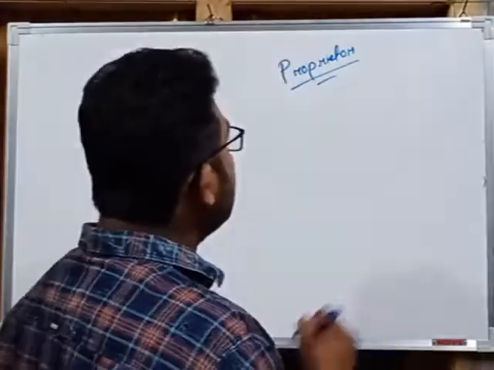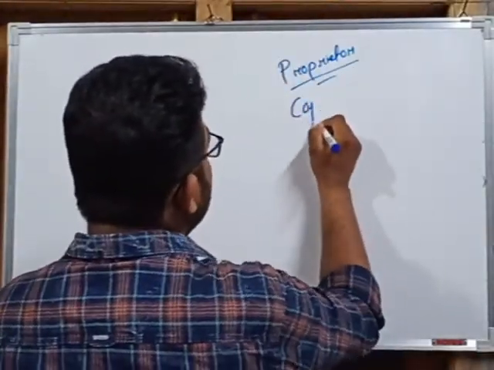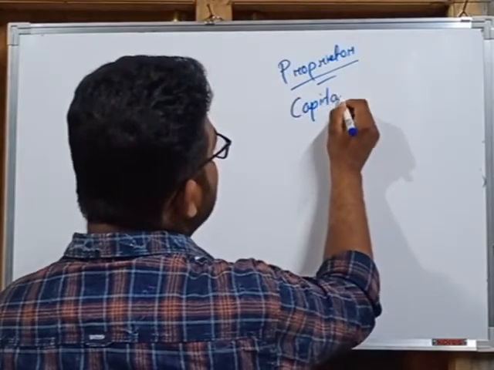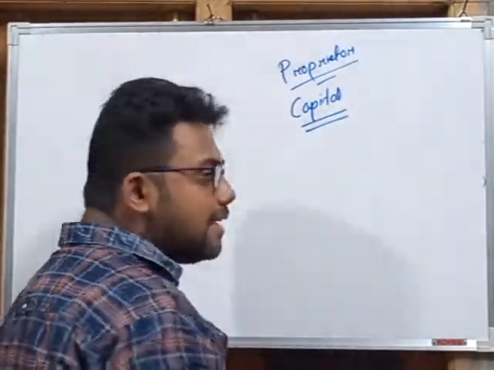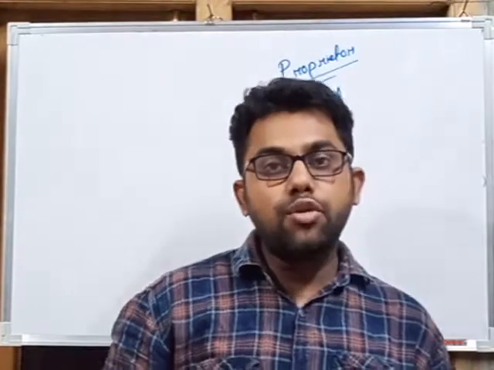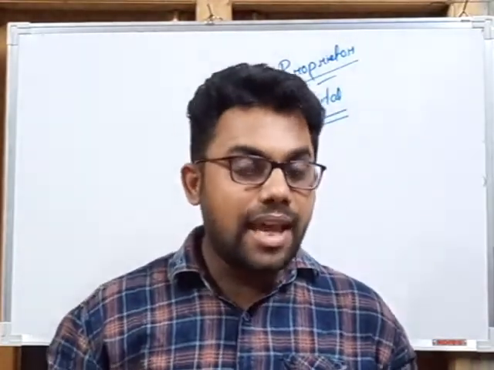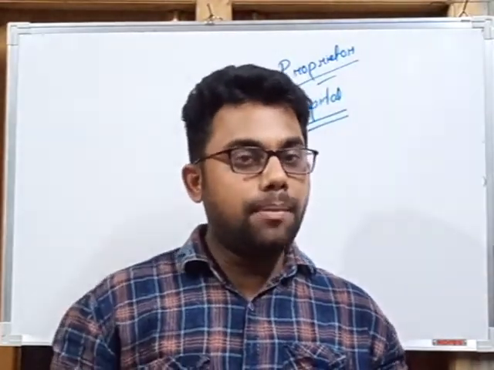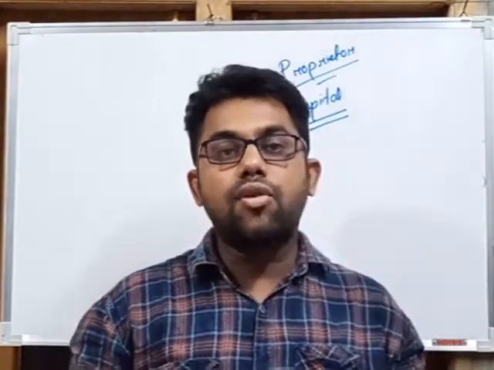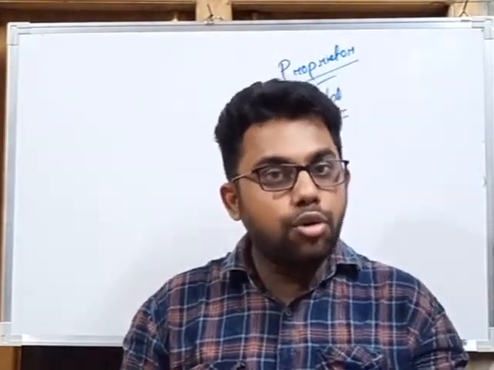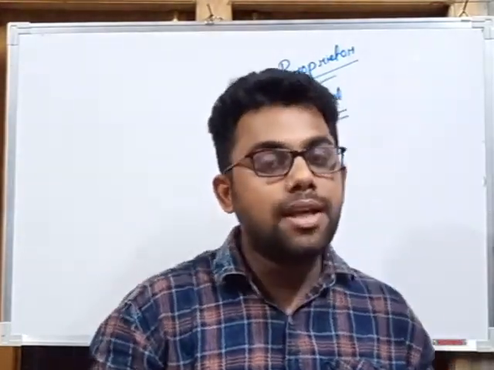Next we learned what is capital. Whenever any person decides to start a business, he needs a certain amount of money, because without money no one can start a business, and the amount through which the person commenced his business is called capital.